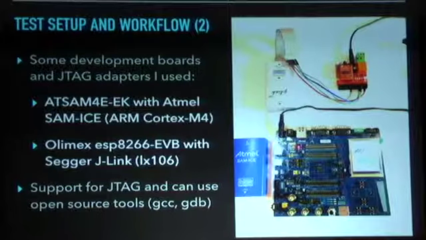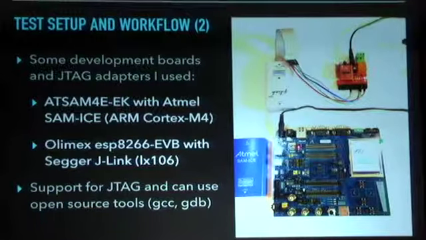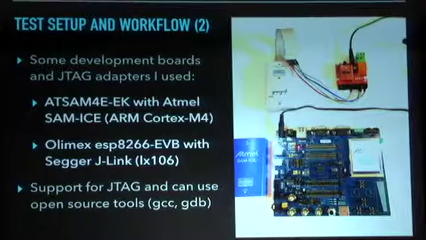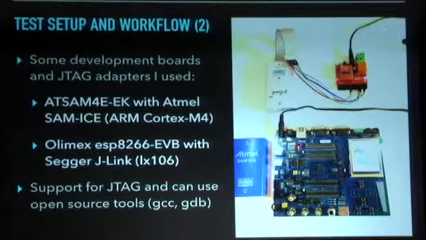And I didn't have to rely on Windows IDEs, for example, for building and debugging. On the ESP8266 side, the Olimex ESP8266 EVB board with the J-Link pictured here allows you to do JTAG debugging, but I'll warn anyone who wants to do this that it's very painful. So you'll want to get a few in case you throw one against the wall.